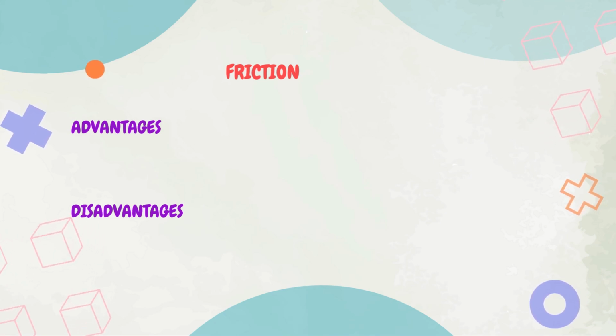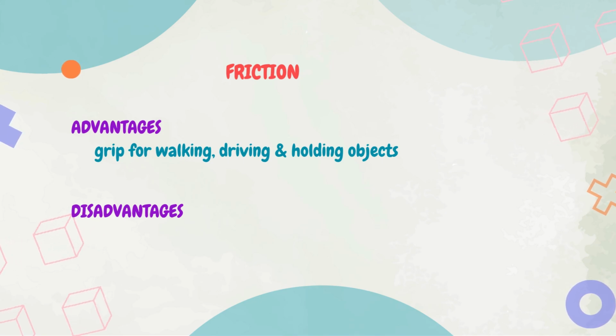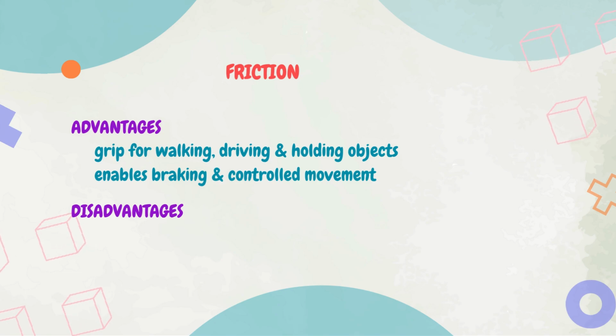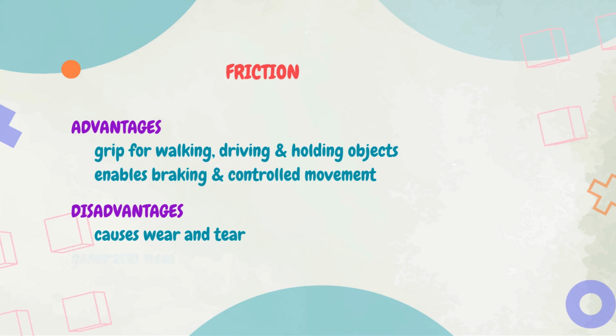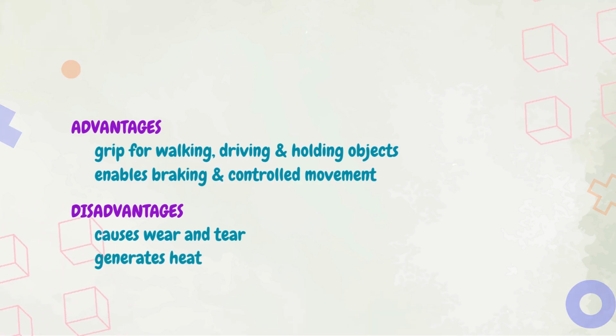The advantages of friction include, it provides the necessary grip for walking, driving, and holding objects. It also enables braking and controlled movement. The disadvantages of friction include, it causes wear and tear on moving parts. It also generates heat, which can lead to energy loss and material degradation.